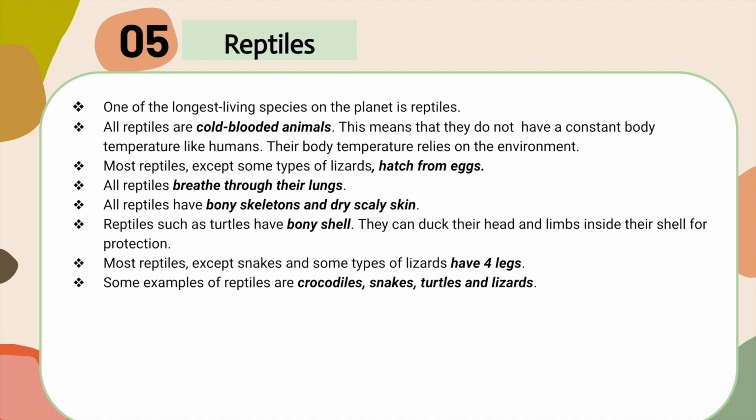Then reptiles. Reptiles are one of the longest living species on the planet. All reptiles are cold-blooded animals. This means they do not have a constant body temperature like humans. Their body temperature relies on the environment. Most reptiles, except some types of lizards, hatch from eggs. All reptiles breathe through their lungs. All reptiles have bony skeletons and dry scaly skin.